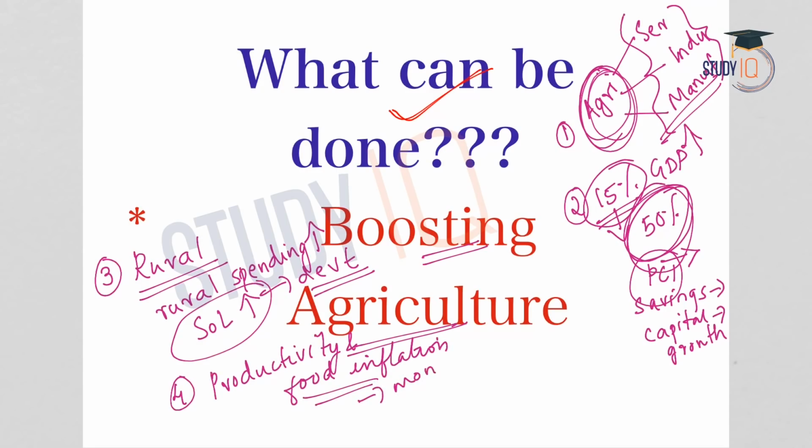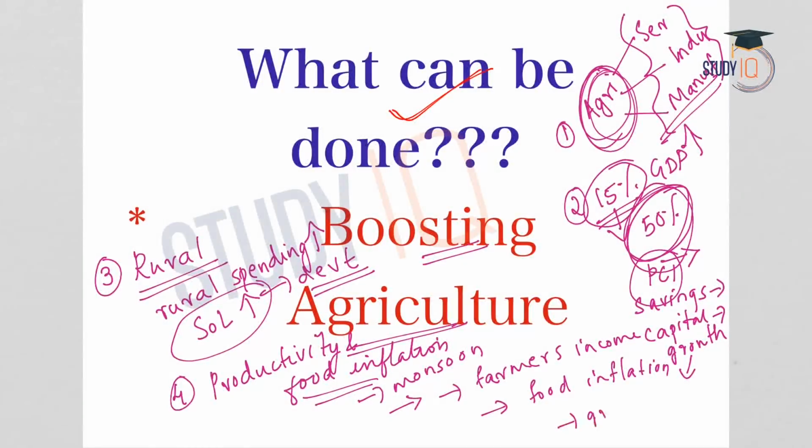Fourth one is productivity and food inflation. In India, agriculture is highly dependent on monsoon. Also, we do not have enough technological advancement when it comes to agriculture. So if all these areas get some improvement, the productivity will increase, and the farmers' income will increase. Also, there will be sufficient commodities available in the market if the productivity increases. This will reduce the food inflation, and if the rate of food inflation comes down, the GDP growth rate will increase.